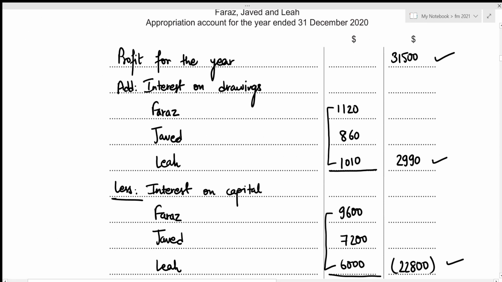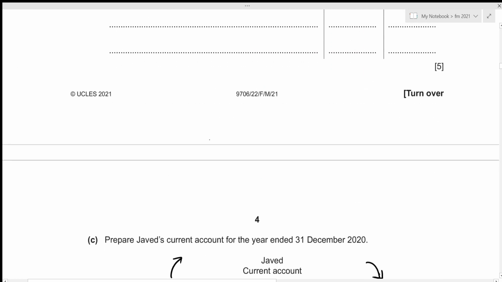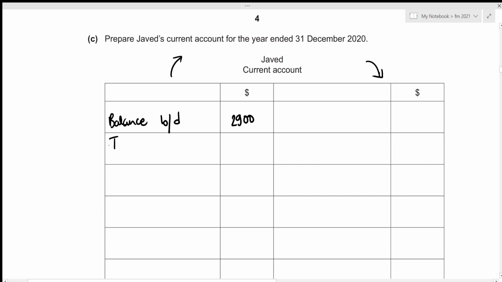So the interest on drawings for Javed amounted to 860. And like I said before, interest on drawings is something that the partners need to pay towards the partnership, which means that this value will be recorded on the debit side of the current account. Let's write it down. So that's interest on drawings, which amounted to 860.